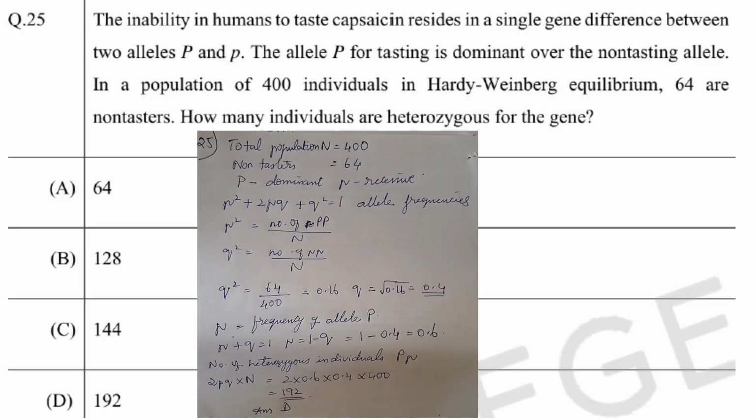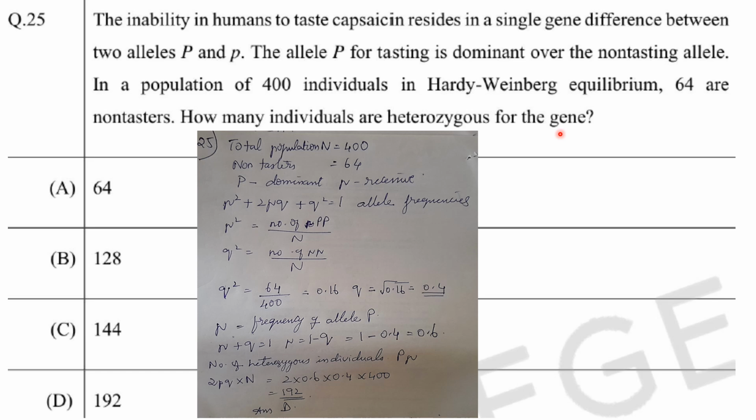Now coming to the first question. The inability in humans to taste capsaicin resides in a single gene difference between the two alleles, capital P and small p. The allele for capital P for tasting is dominant over the non-tasting allele. In a population of 400 individuals in Hardy-Weinberg equilibrium, 64 are non-tasters. How many individuals are heterozygous for the gene? So in the end you have to calculate 2pq.